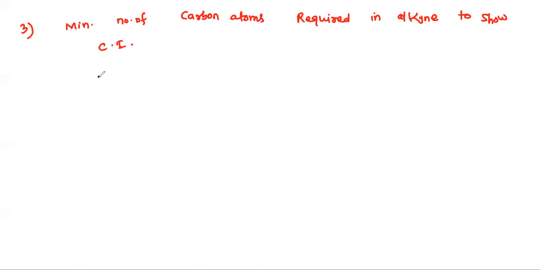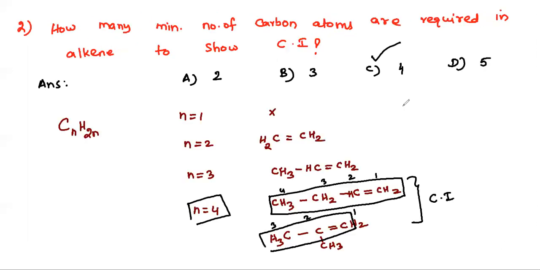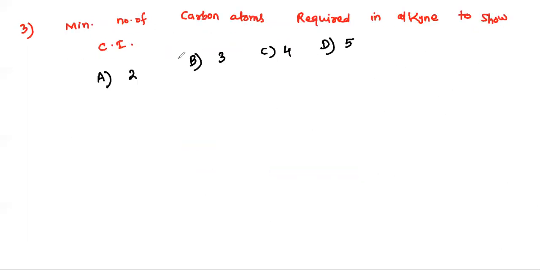I'll give options: A 2, B 3, C 4, D 5. You can answer here also, that is 4 here, right? Now, can anyone answer? 1, 2, 3, 4.